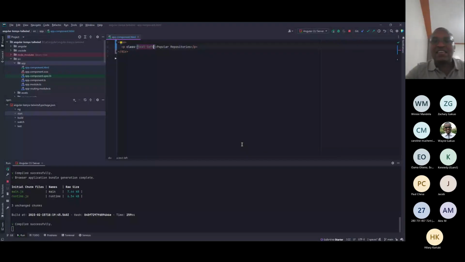Whoever called it an editor, this is an IDE. Yeah, but we won't fight.